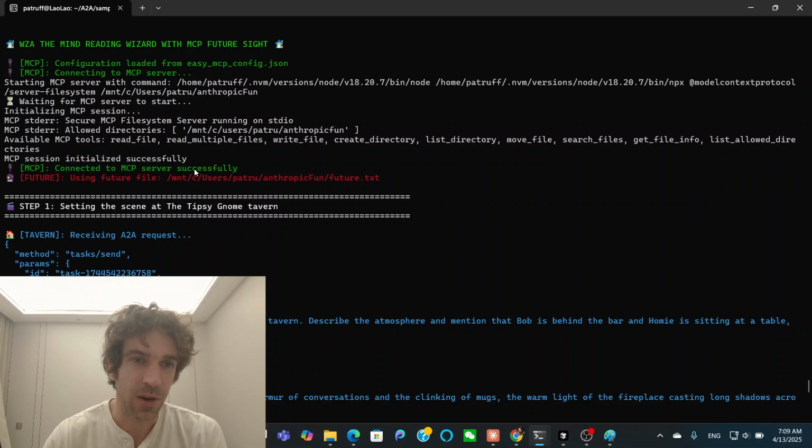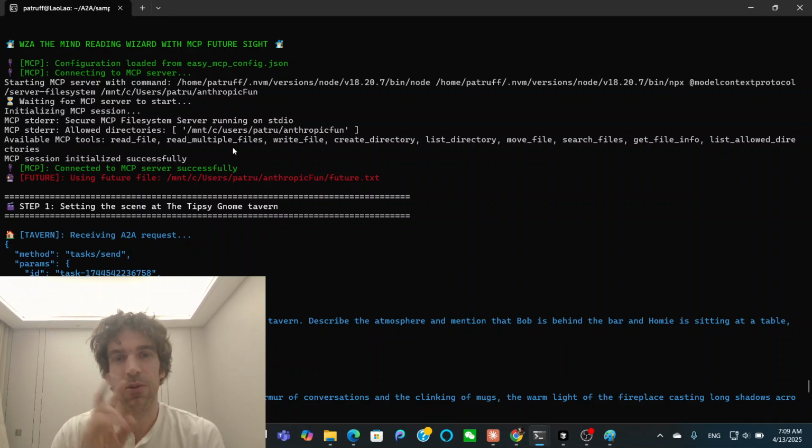So the way that this is working, there's two different things going on. One thing is that the wizard is now discovering the other agents. The other agents all have agent cards. Part of the agent to agent framework is that every agent has its own agent card, which is basically just JSON describing what the agent is and what it can do.